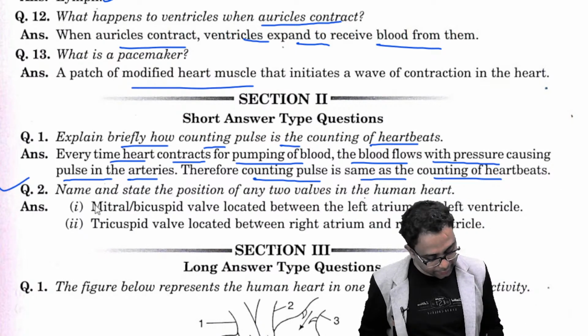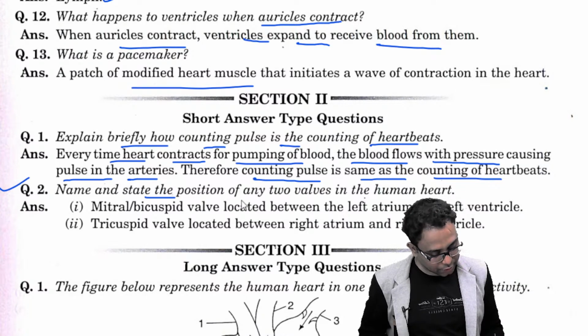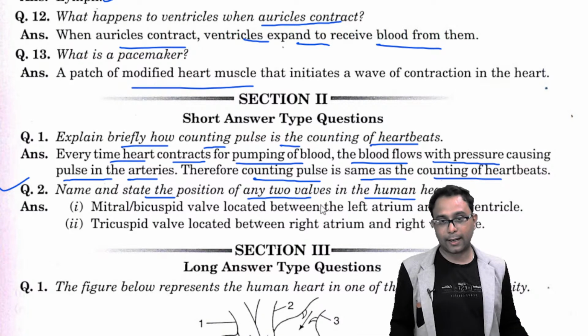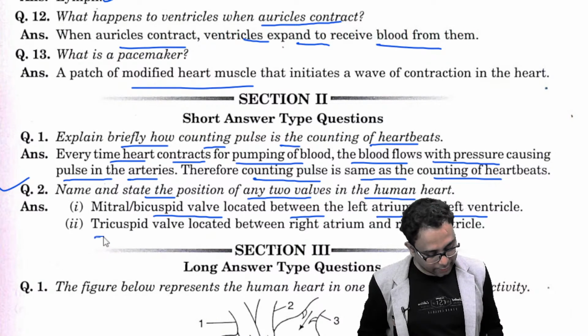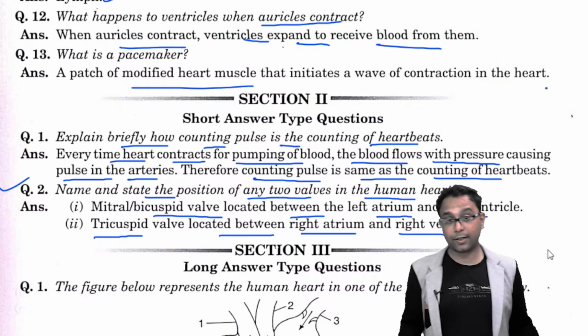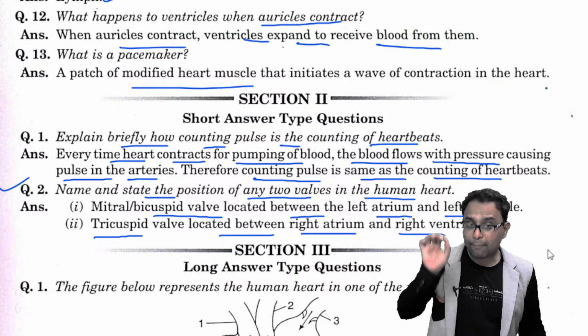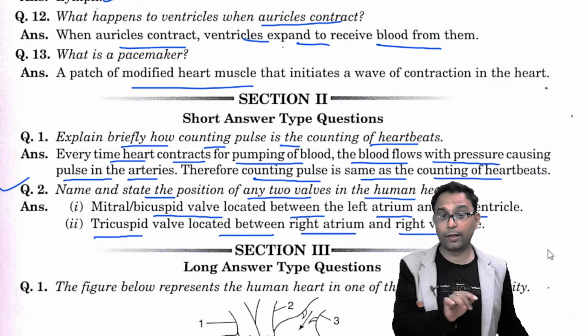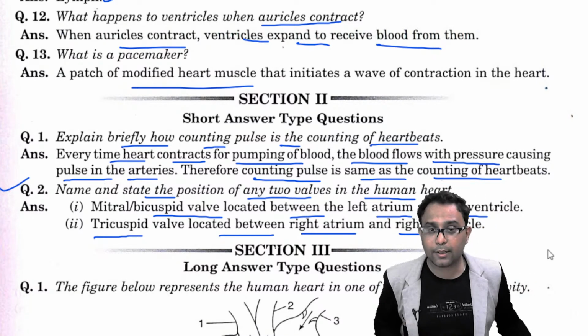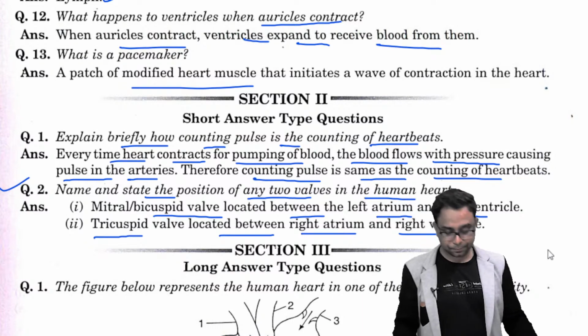Next question is, name and state the position of any two valves in the human heart. We already know that the mitral valve, the bicuspid valve, is located between the left atrium and the left ventricle, and the tricuspid valve is located between the right atrium and right ventricle. Please bear in mind that this is the bicuspid and tricuspid, and where they are located in your heart should also be written down here.